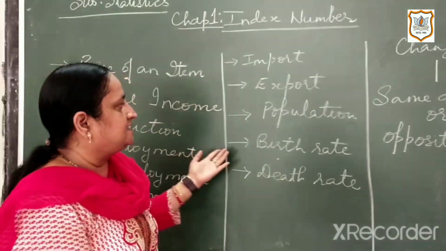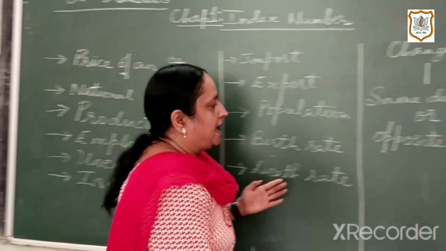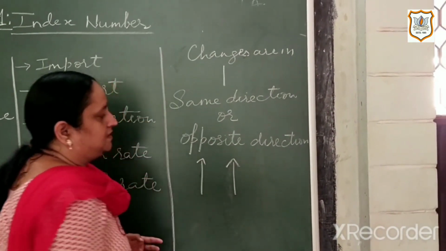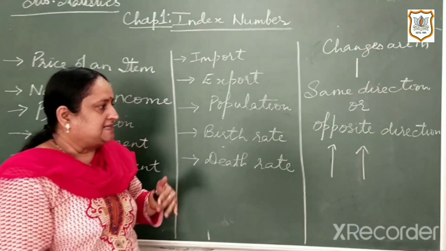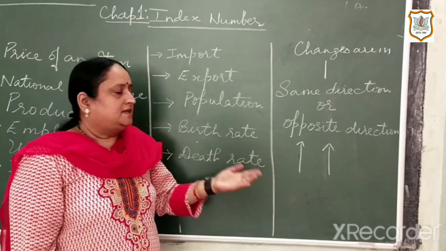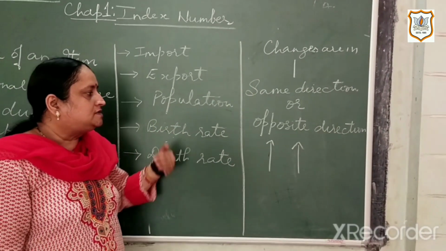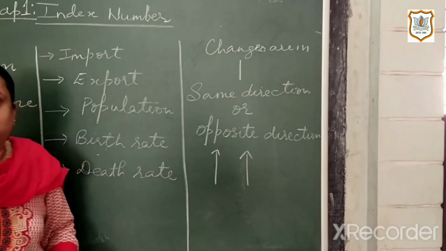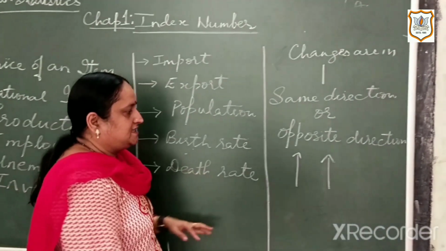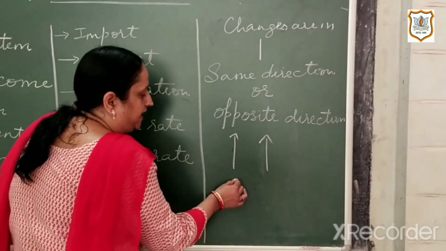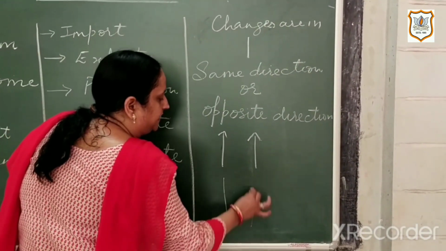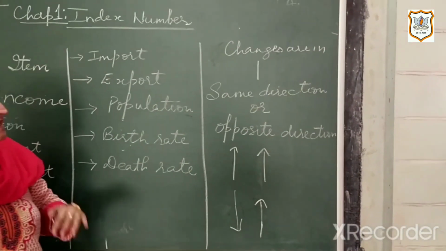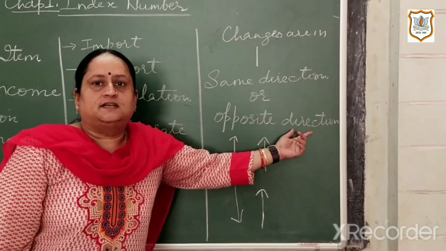If these changes increase with the increase in time, that is, as years go on, these rates also increase with time, then the change is called the same direction. If these changes decrease with the increase in time, then the changes are said to be in the opposite direction.